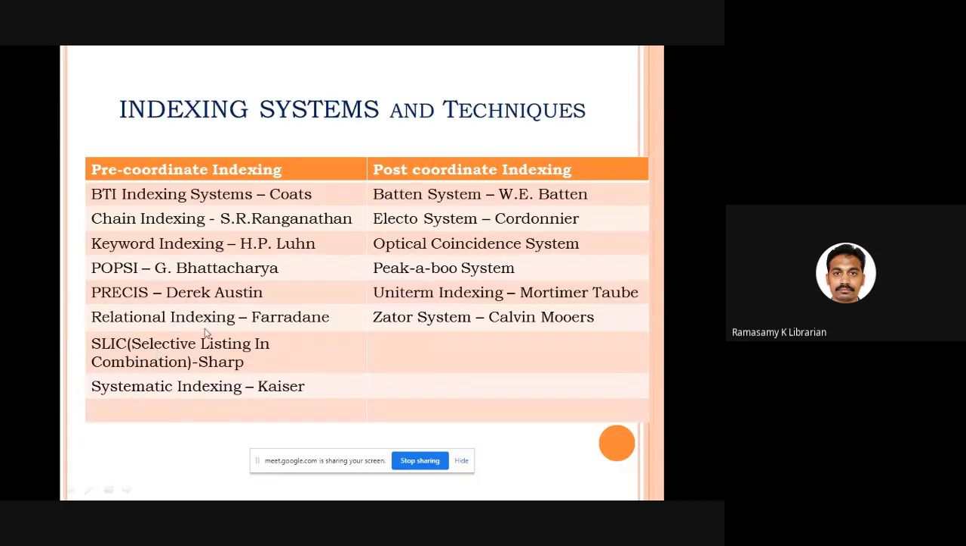These are all pre-coordinates. What are the post-coordinates? We have the Batten system, Electro system, optical coincidence system, Peekaboo system, unit term indexing by Mortimer, and the Zatter system by Morse. These are a few examples.